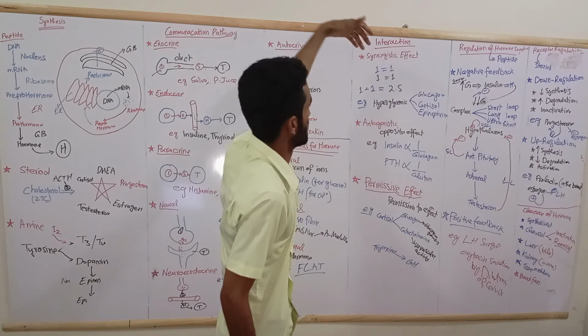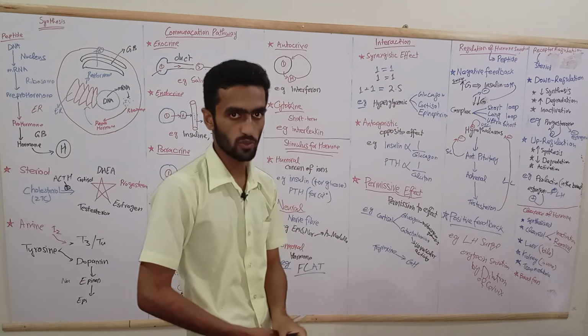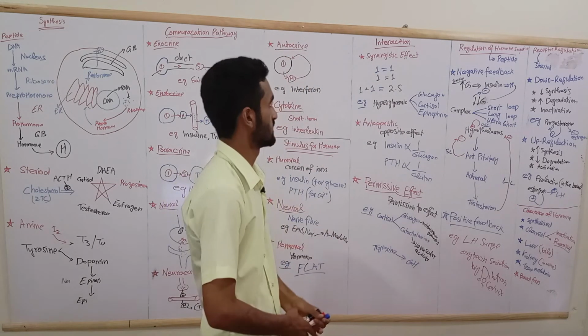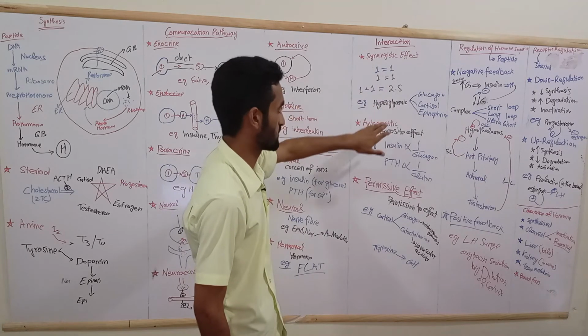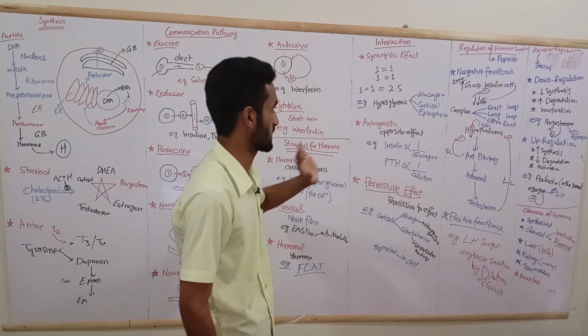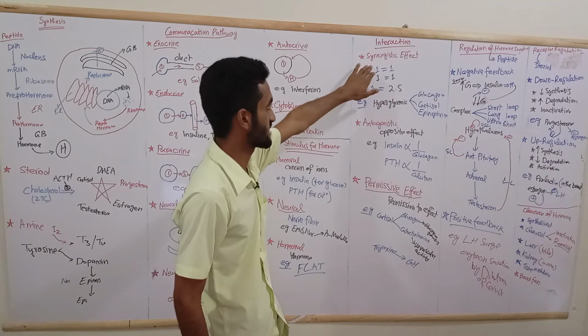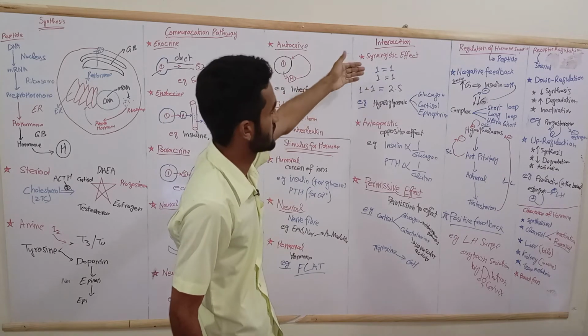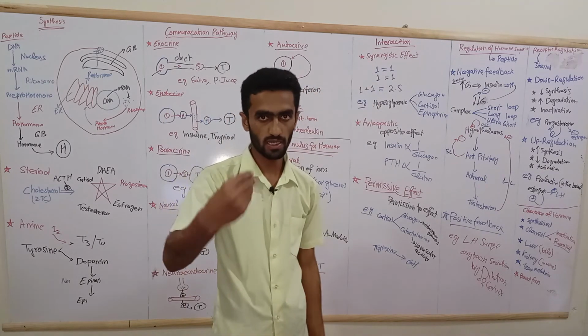Let's come to the interaction: how hormones interact with each other. There may be a synergistic, antagonistic, or permissive effect. In the synergistic effect, the result is more than additive.